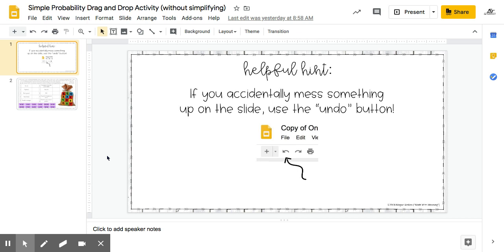Okay. And like I said, guys, this is a brand new topic. You haven't done anything with probability yet. I know it's tough. So that's why it's so important that you're going back and looking at all the comments that I write on your assignments so that we can get better at this. Okay. And that's why we're also going to spend another day doing the same thing, just finding the probability of events. So today you guys are going to be working on another drag and drop activity via Google Slides.